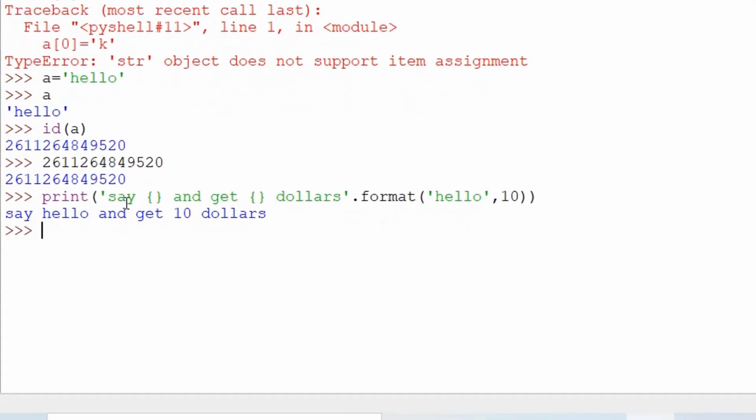Okay. So the first curly braces will be replaced with the first value, which is hello, and the second curly braces will be replaced by the second value, which is 10 here. So say hello and get $10. So this way we can combine a string with a number. This is the second format.